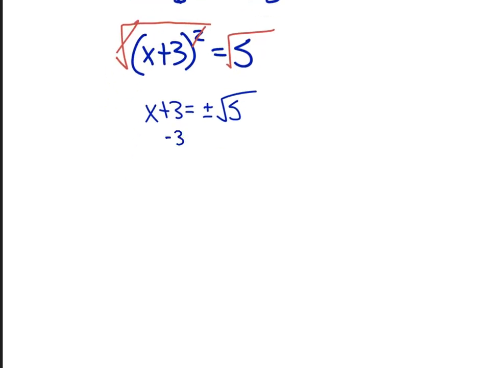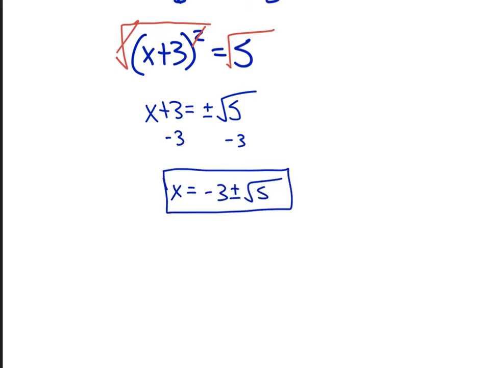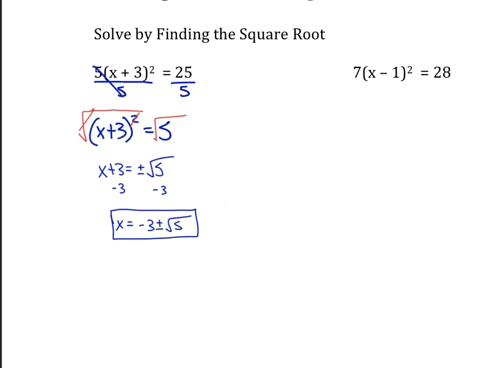And then subtract the 3. So x equals negative 3 plus or minus root 5. Okay? And that's 2 different answers, guys. That's 2 real solutions. Which means if I graphed this, those are actually x-intercepts. They're terrible decimals, but it's 2 different terrible decimals, 2 different places that are really on the graph that the intercept would really occur at. Okay? So those are real.